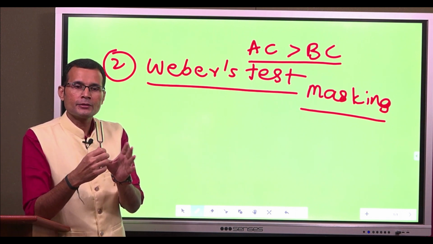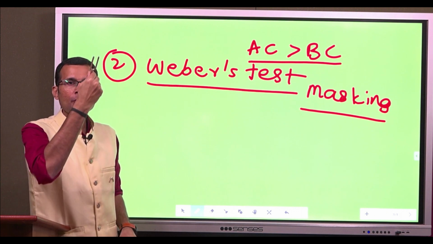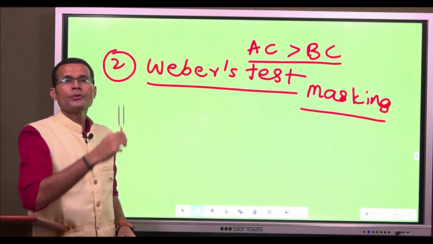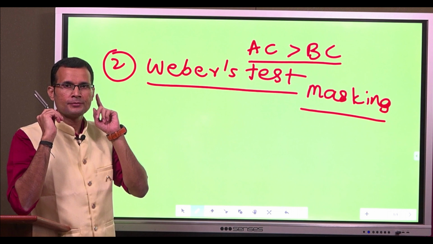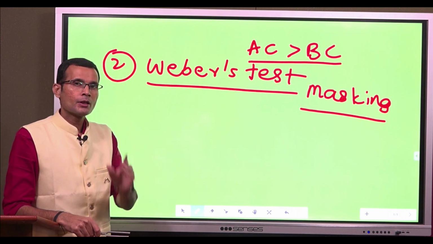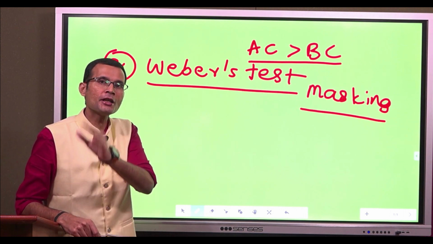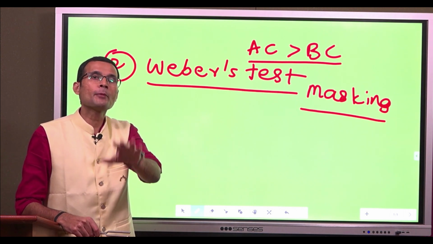It is done like this. A vibrating tuning fork is placed equidistant between the two ears. And mark these words, we are checking and comparing the bone conduction of the two ears simultaneously.